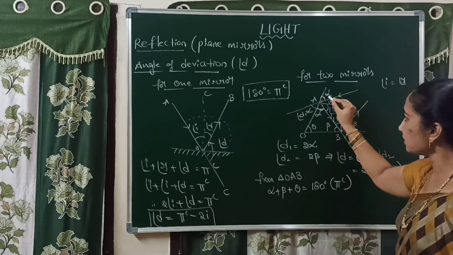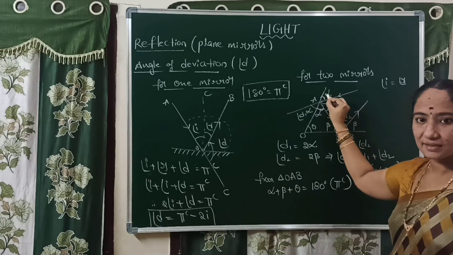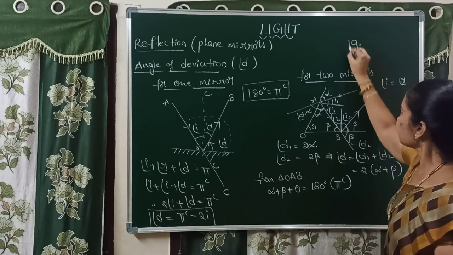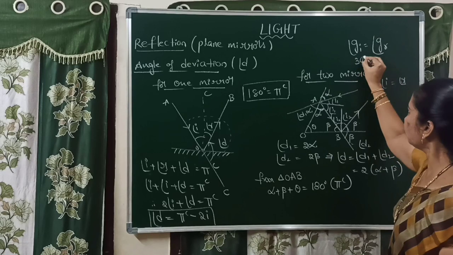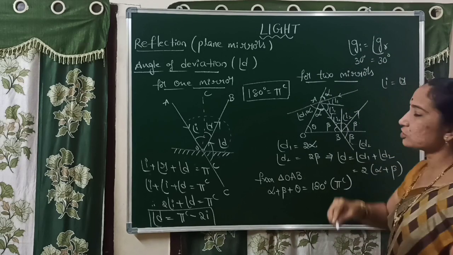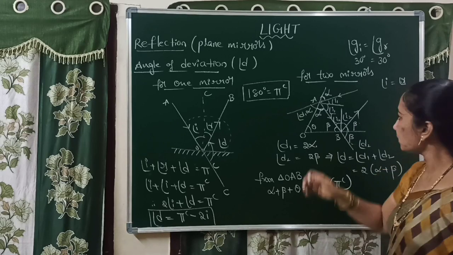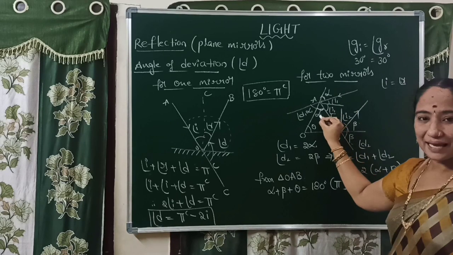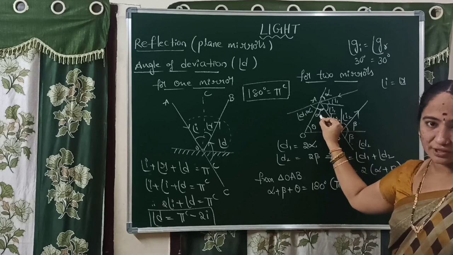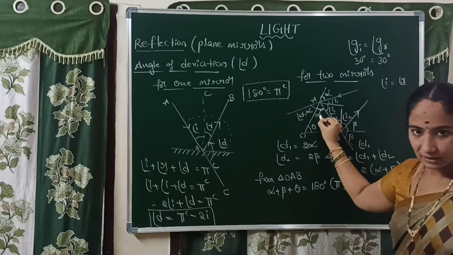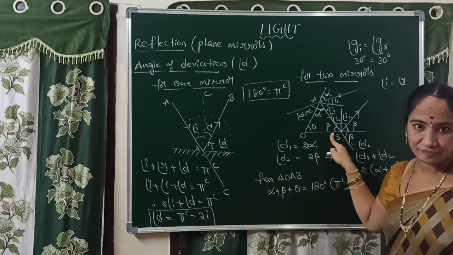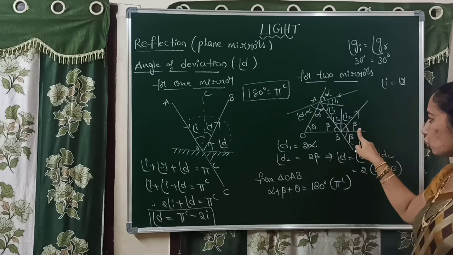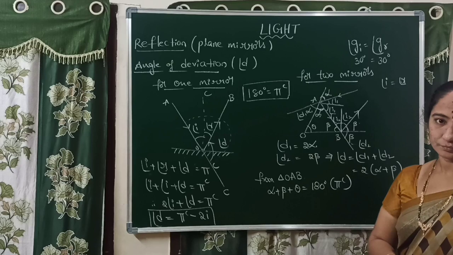Okay, you know one more point: glancing angle of incidence is equal to glancing angle of reflection. When this value is 30 degrees, the glancing angle of reflection is also equal to 30 degrees. So that's why this glancing angle of reflection is also equal to alpha. Similarly, here I considered the glancing angle as beta, and the glancing angle of incidence and reflection are also equal to beta.